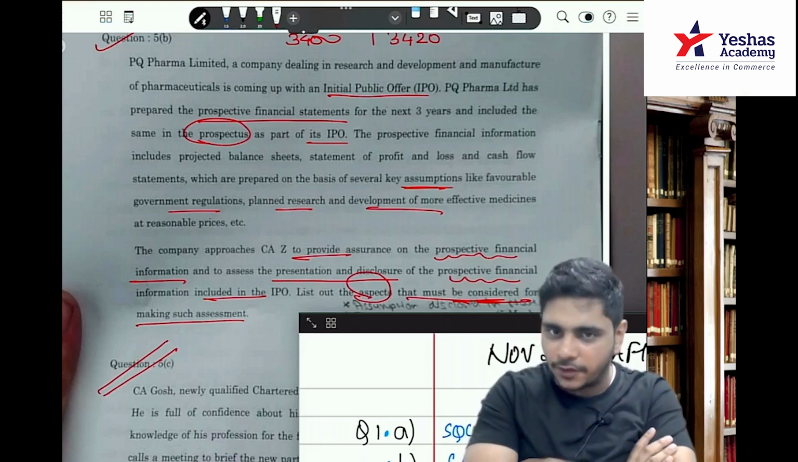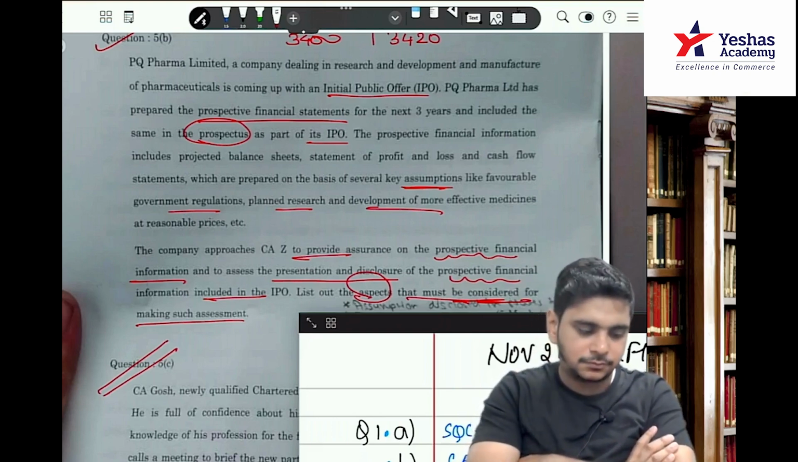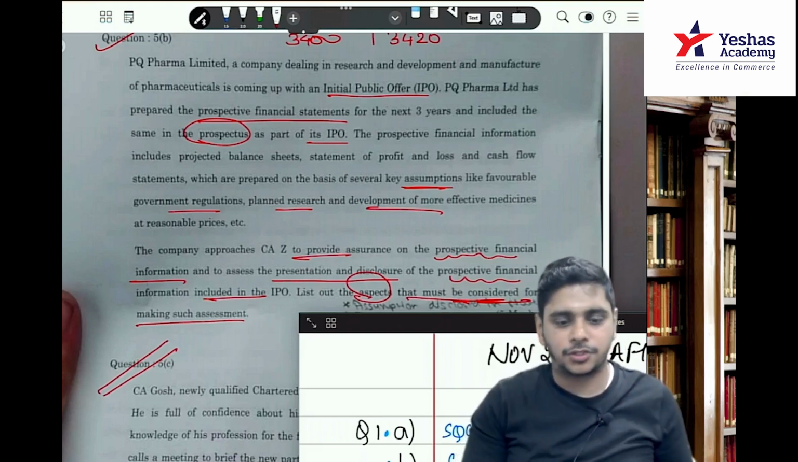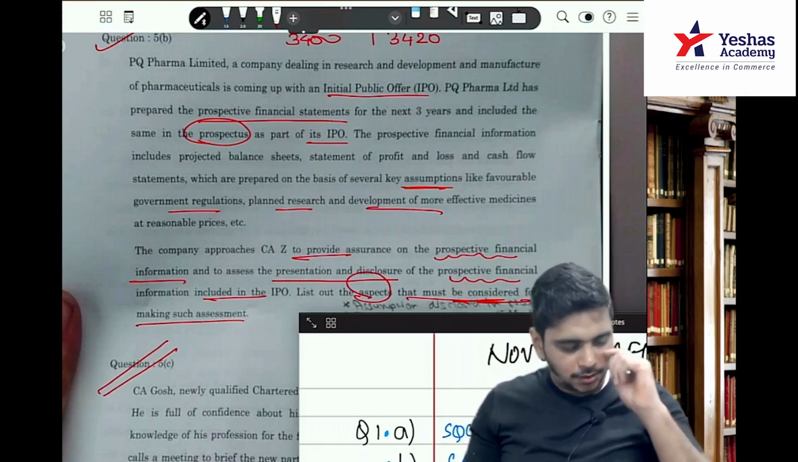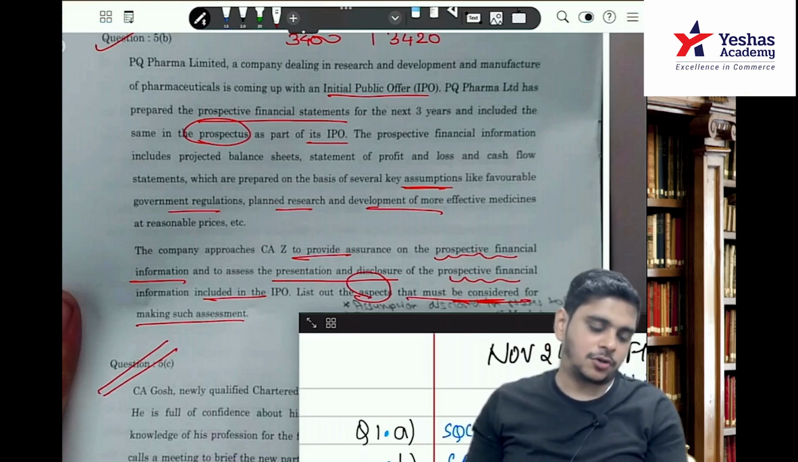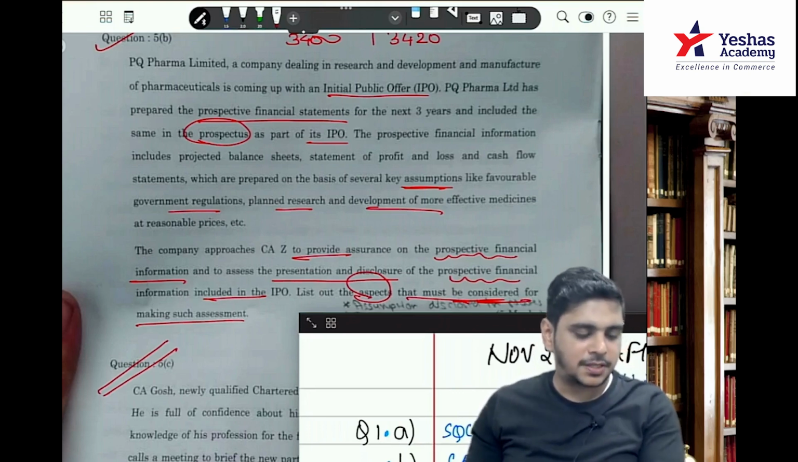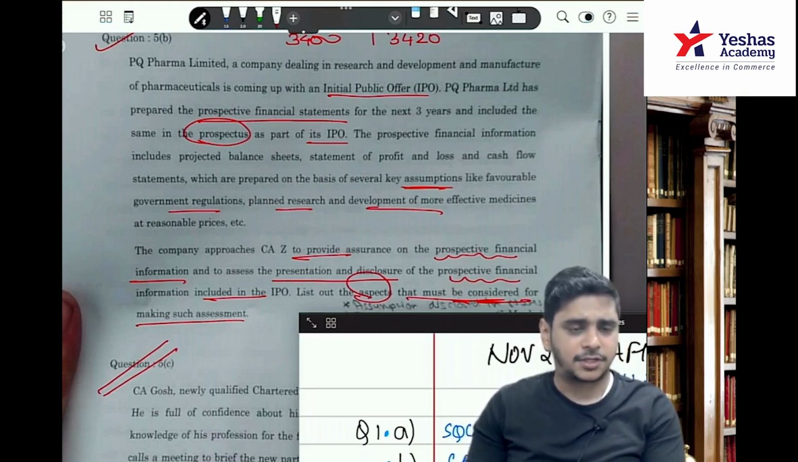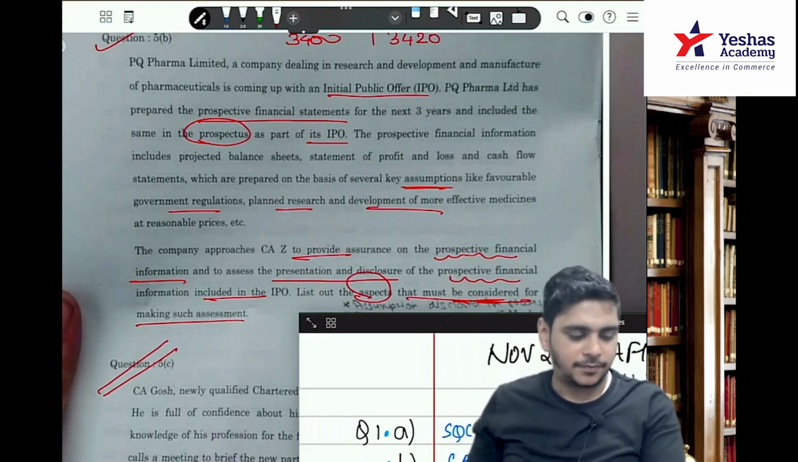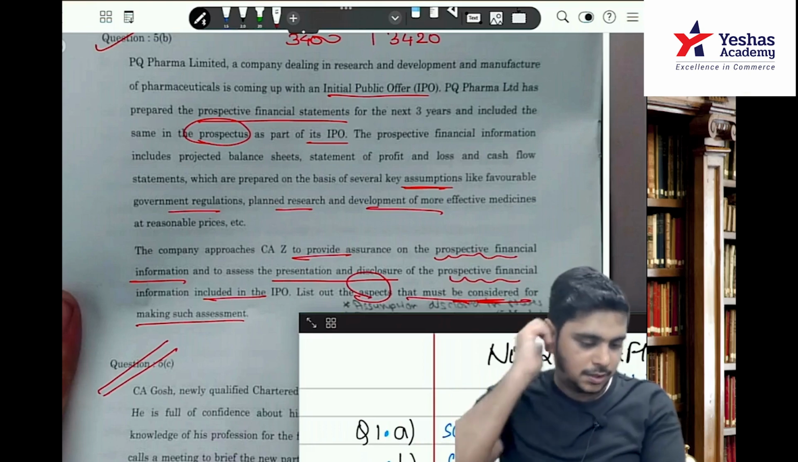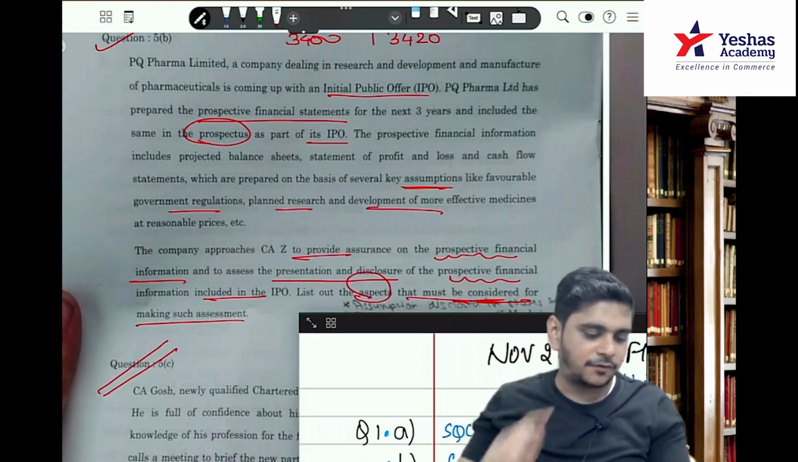Don't get confused with the word prospectus, okay? It has been used to create confusion. The company approaches CSE to provide assurance on the prospective financial information and to assess the presentation and disclosure of prospective financial information. Just because we have just done 3420, that doesn't mean that it can be the same.